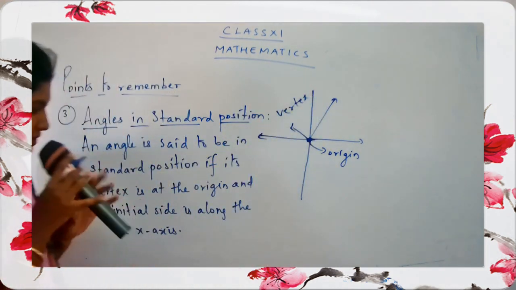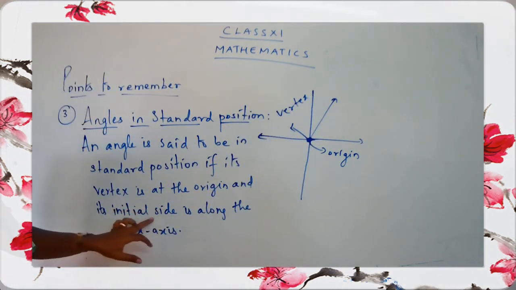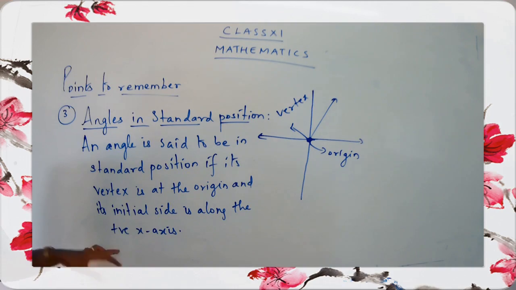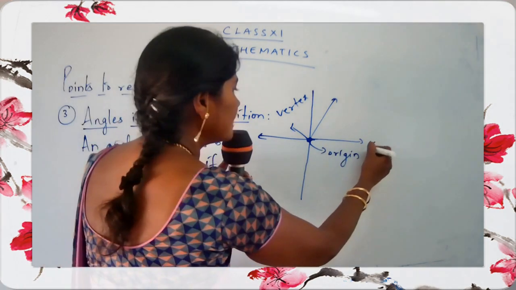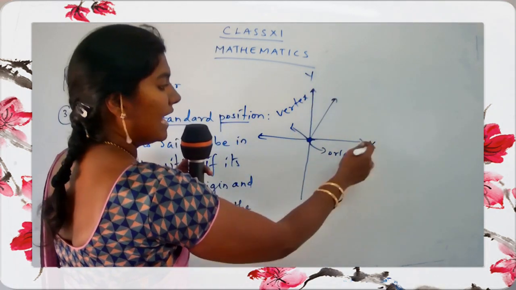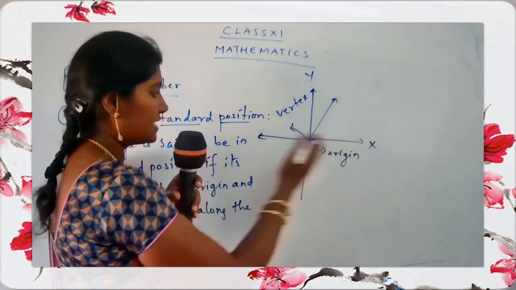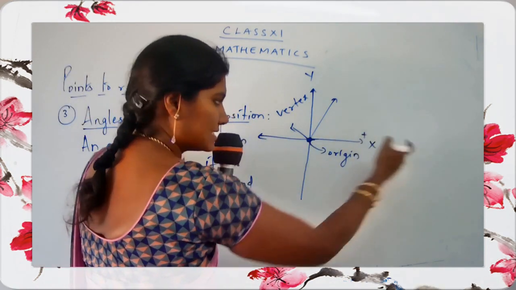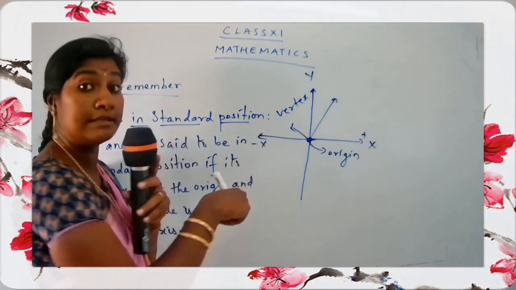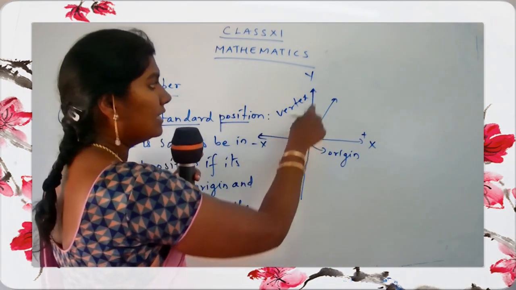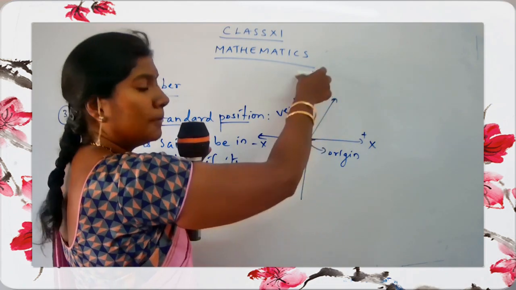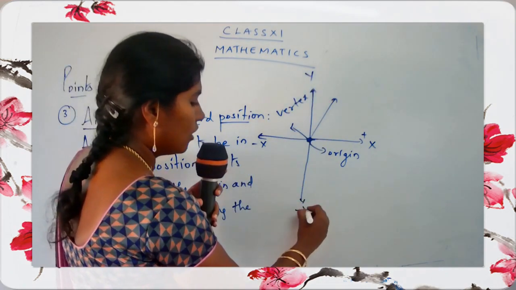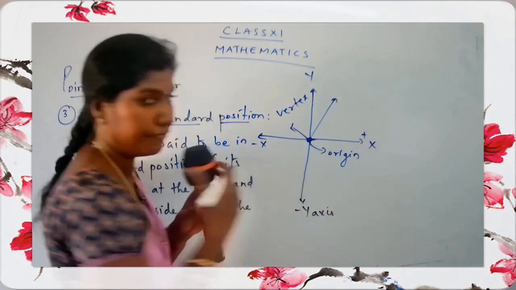And what else have they given you? The initial side is along the positive x-axis. So this is your x-axis and this is the y-axis, children. On this side we write the positive numbers and on this side we write the negative numbers. So this is called the positive x-axis and this side we call the negative x-axis. Similarly, the upper part is called the positive y-axis and the lower part is called the negative y-axis.